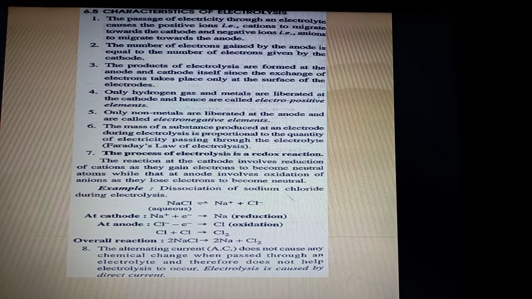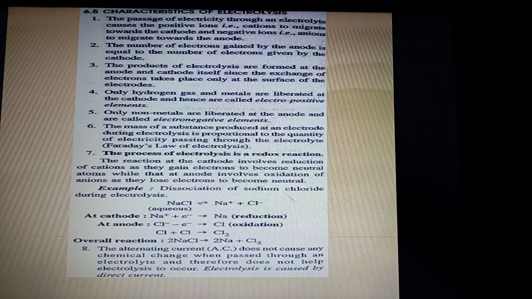So when electrolysis is happening, first of all, when the electricity is passed in an electrolyte, what happens? The positive ions go towards the cathode, that is C goes to C, and the negative ions, anions, go to the anode, that is A goes to A. Now, the number of electrons gained by the anode is equal to the number of electrons given by the cathode.